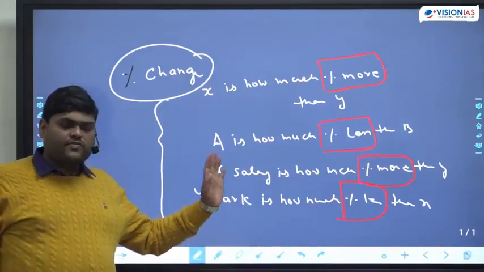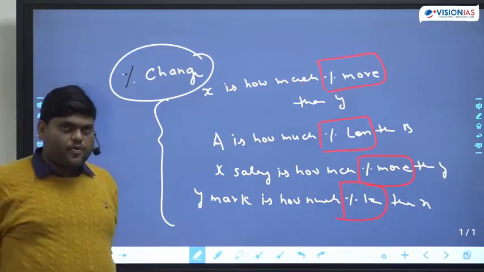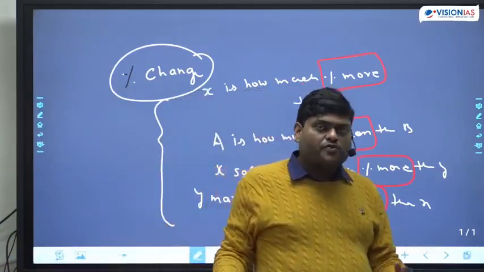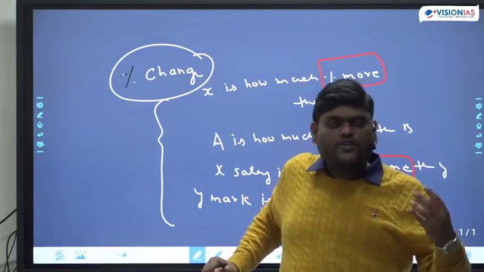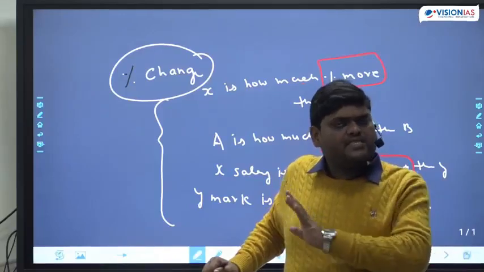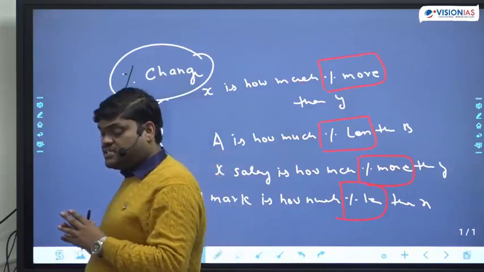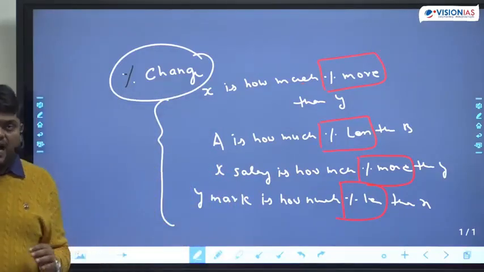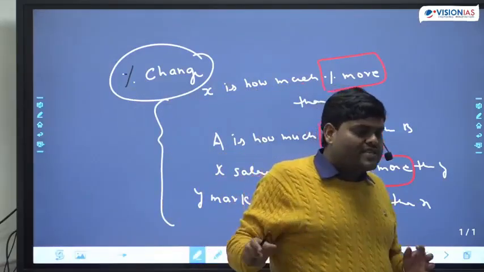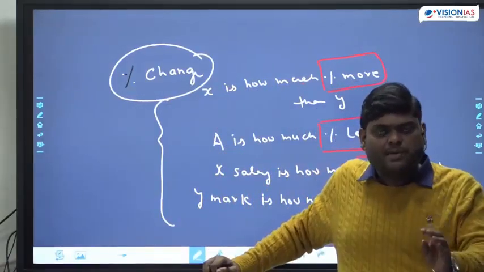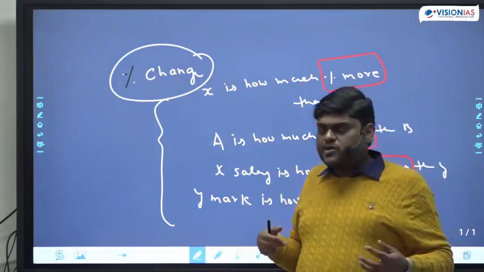This is the first thing which should come in your mind. Suppose they ask a question like this: the profit of company X in 2020 is how much percent more than the profit of company B in 2020. That means they are asking for percent of change. This should strike your mind. I am telling you the pattern by which you can solve the problem. I told you at the start of the class, you have to learn the pattern of the questions, and once you learn the pattern, you are able to solve the problem.